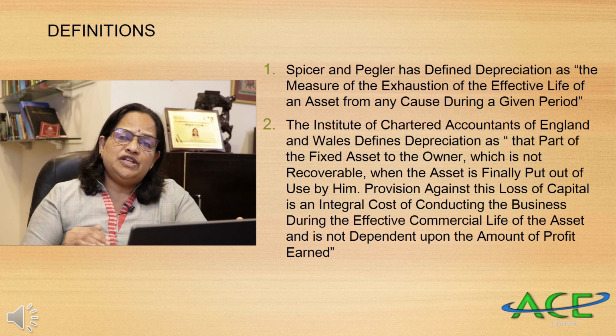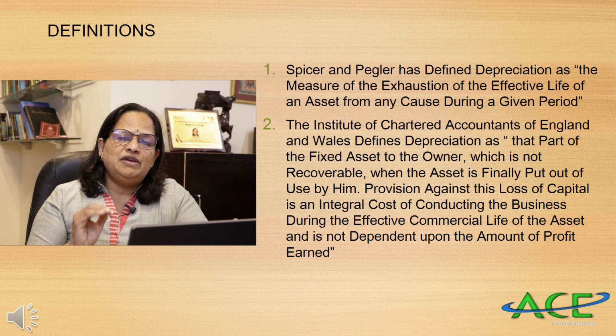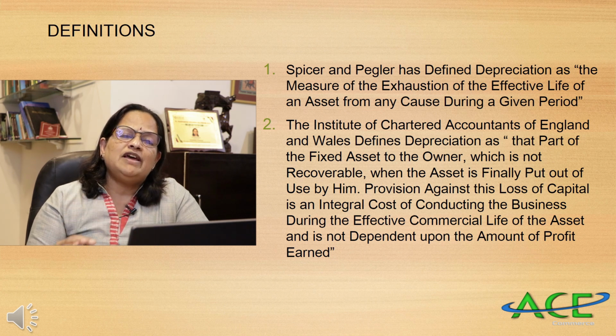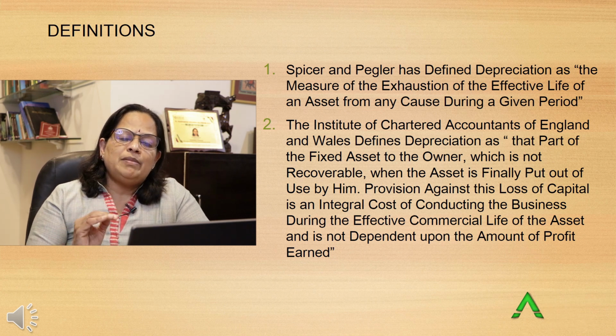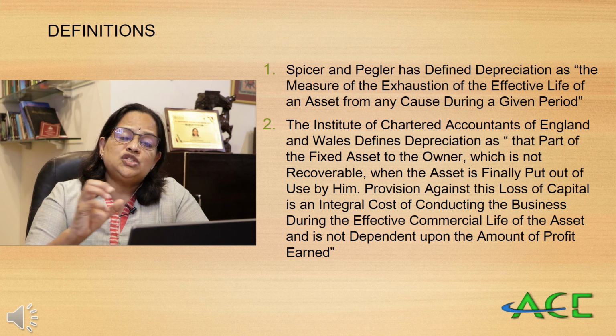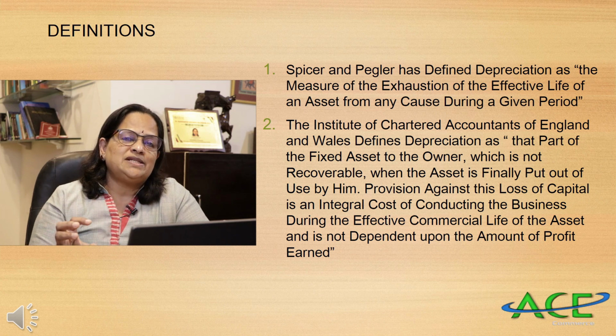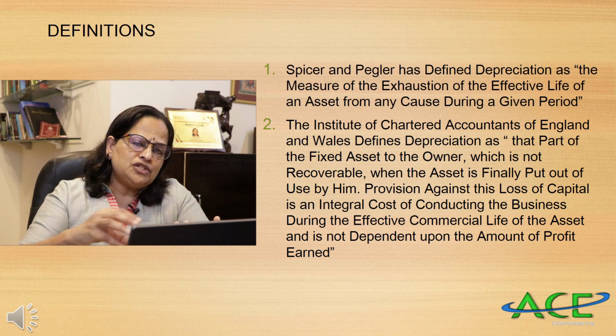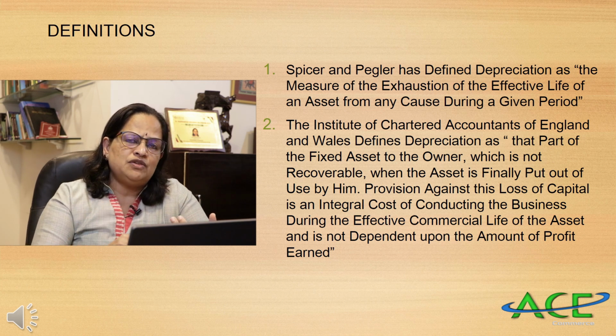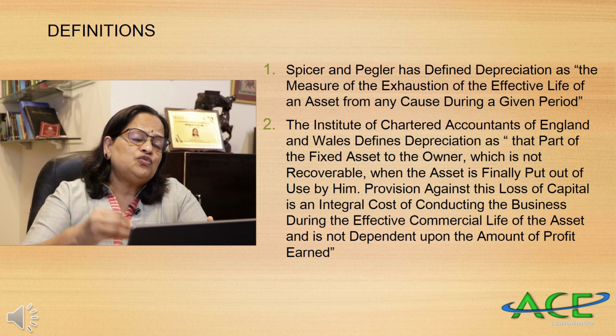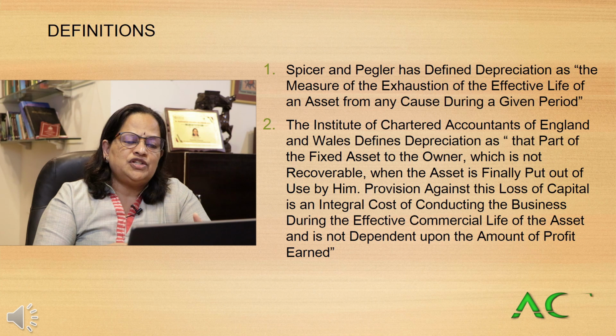Now we are coming to definitions. I am giving 3 definitions. One is given by Spicer and Pegler, who defined depreciation as the measure of the exhaustion of the effective life of an asset from any cause during a given period. Exhaustion of the effective life of an asset. I have already explained that when an asset is continuously used, we have to provide depreciation in the effective, useful life of the asset. So these are the 2 points he has brought out in the definition.